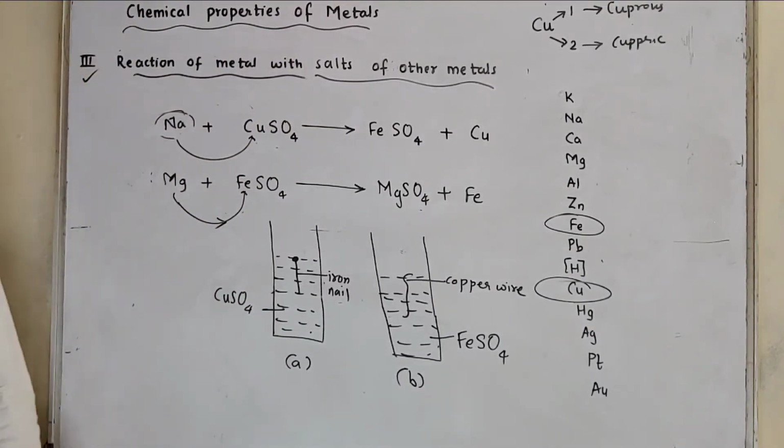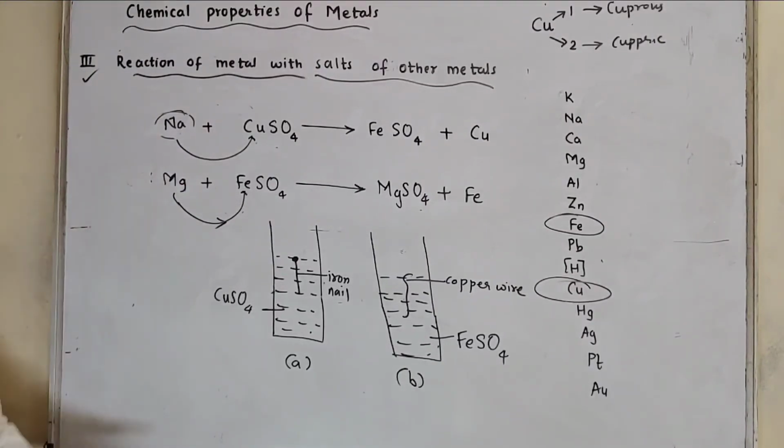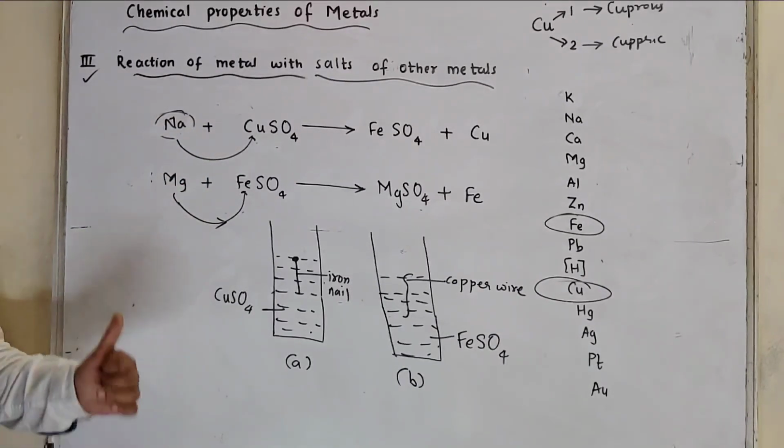Then we have completed reaction of metal with acid, hydrochloric acid, reaction of metal with nitric acid, then reaction of metal with salts of other metal. In this way we have completed chemical properties of metals.